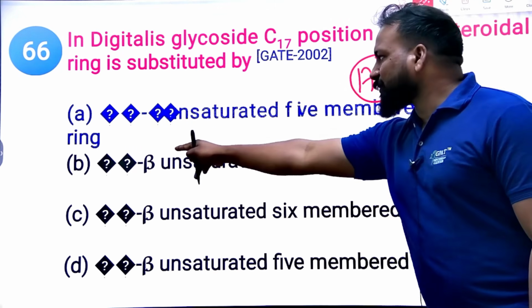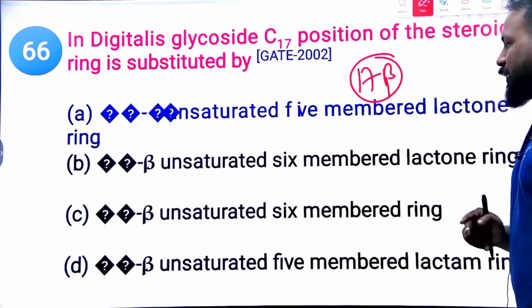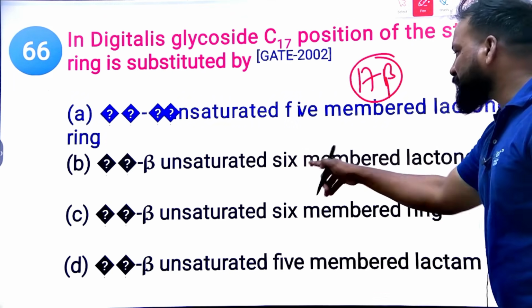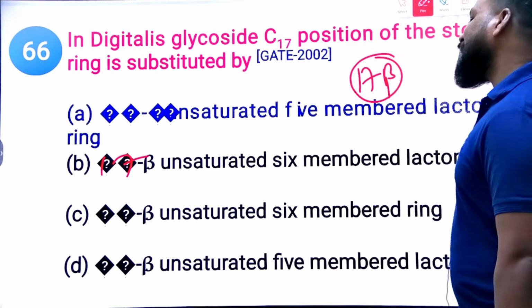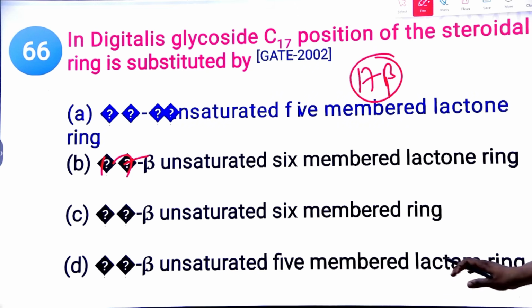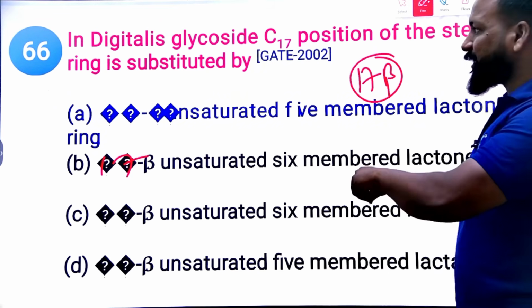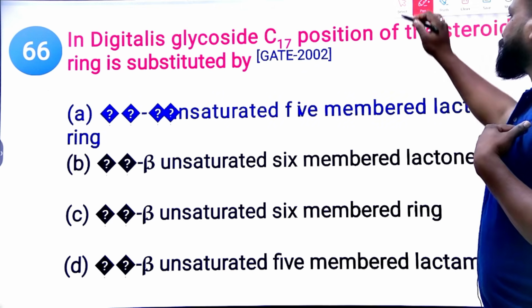In the 17 beta position, an unsaturated 5-member lactone ring is there. Then only it is a cardiac glycoside. If it contains a 6-member ring in the 17 beta position, that is a bufadienolide. Clear? No unsaturated 6-member ring and no lactam ring is present. If it is a cardiac glycoside, it should have a 17 beta position 5-member lactone ring.